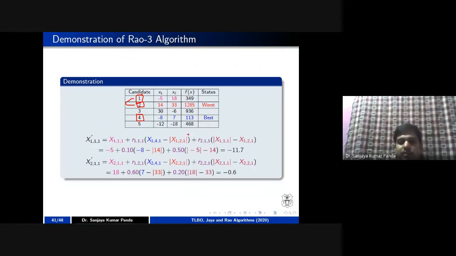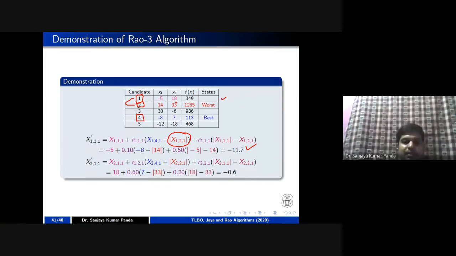But here the modulus is given to the worst solution, right? And among the interaction between 1 and 2, you know that one solution is better, one's fitness value is better than the second fitness value. So what happened here? It is given modulus to the first candidate, that is the best solution, right? So here it is -5 modulus and 14. So you are getting the updated value as -11.7.